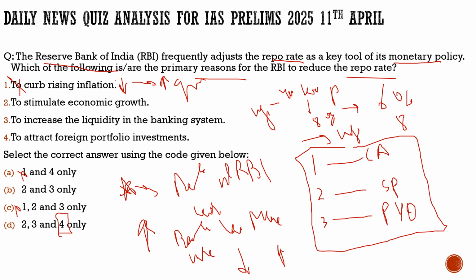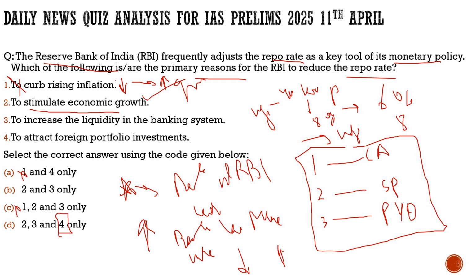The second statement says that to stimulate economic growth, this is 100% true. To stimulate economic growth, the RBI reduces the repo rate. If it has to curb the inflation, it will increase the repo rate. So the second statement is 100% correct with respect to the question.